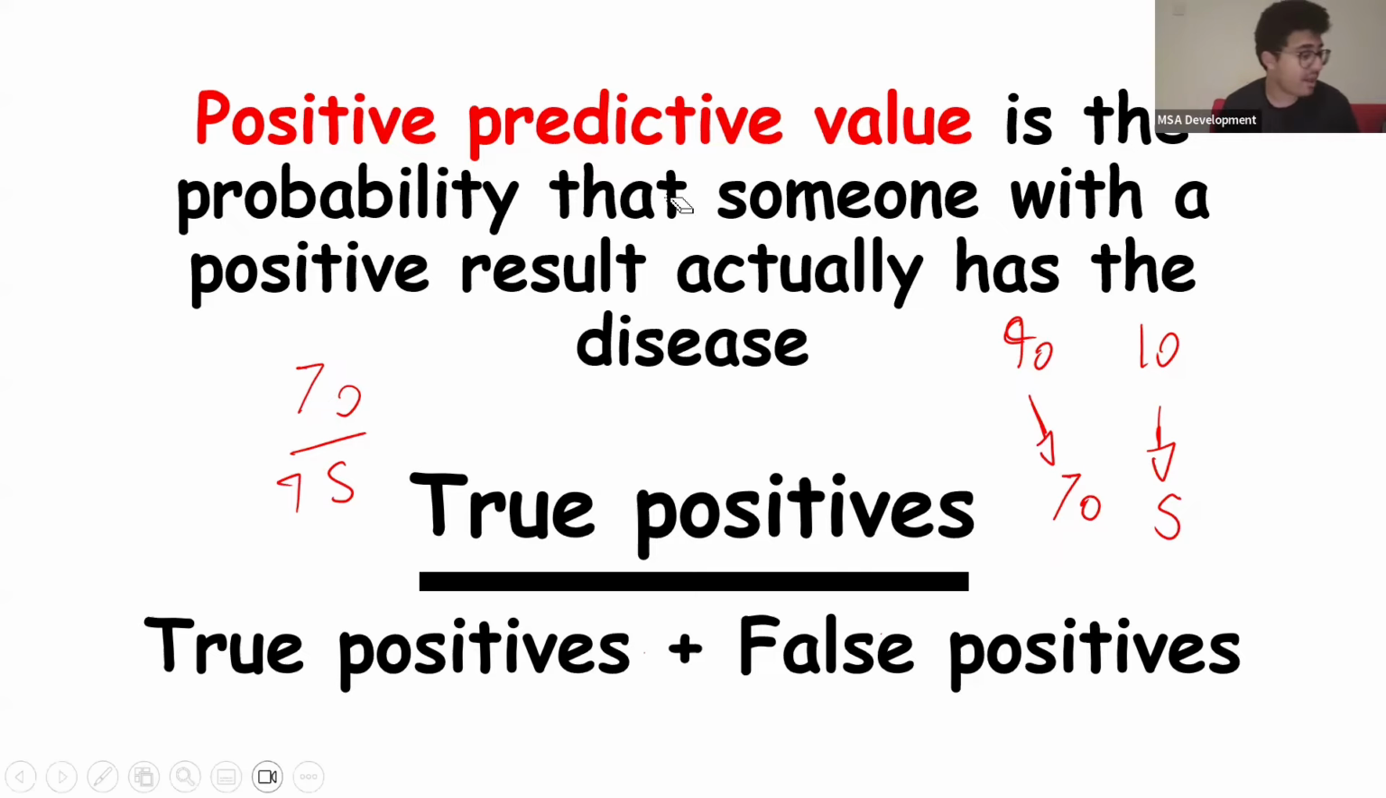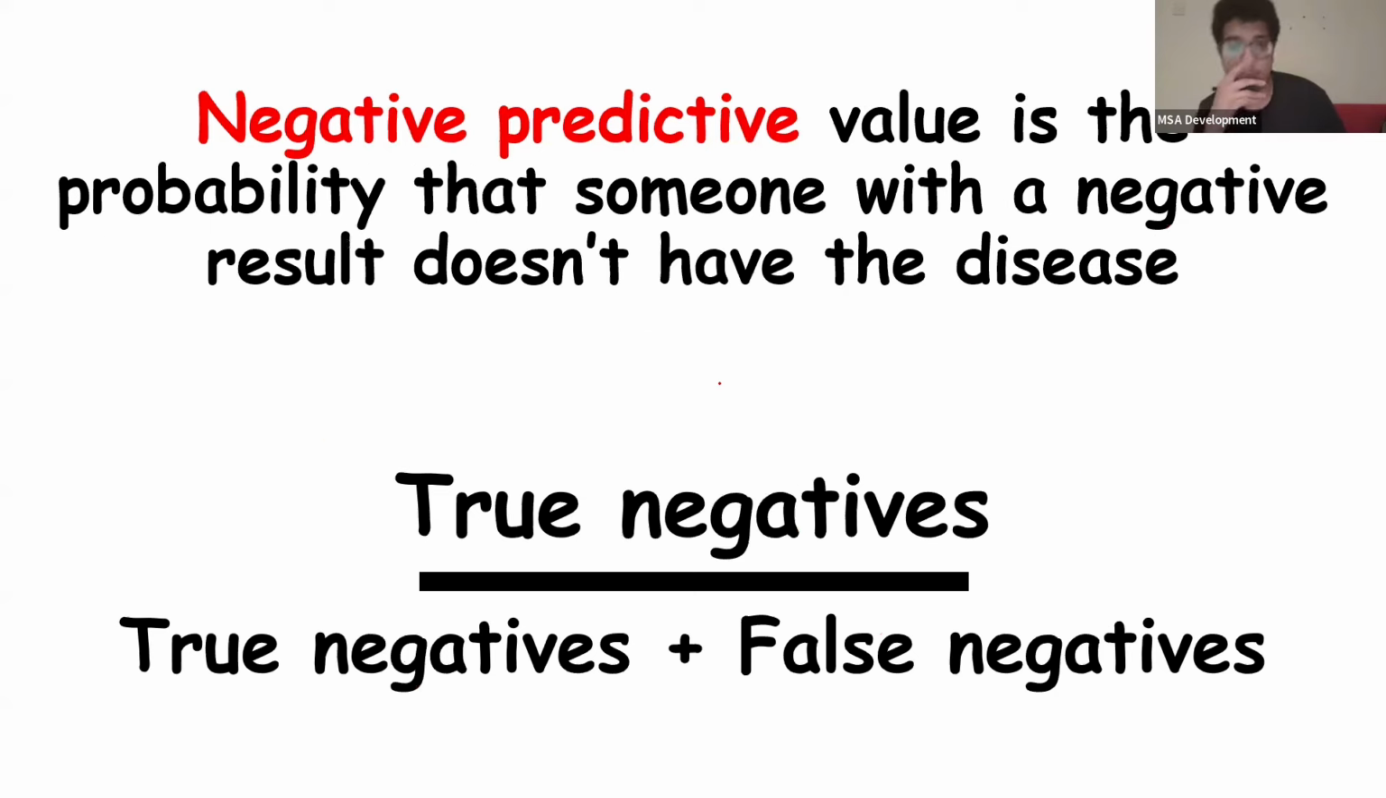So 70 divided by 75 is actually 0.93, so 93%. So the positive predictive value of this test is 93%. You're mostly going to get positive results with people who actually have the disease.